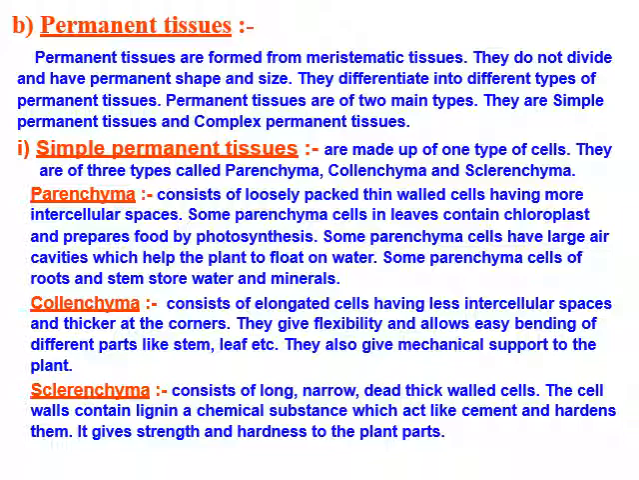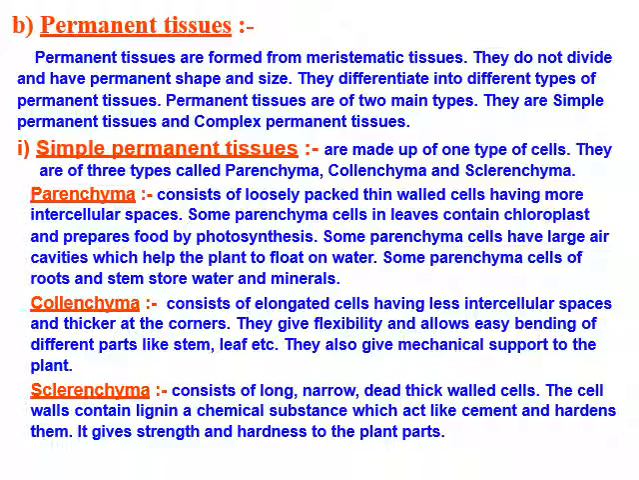Now let us go across the simple permanent tissue. Simple tissues are made up of one type of cells. There are three simple permanent tissues: parenchyma, collenchyma and sclerenchyma. First is parenchyma. Parenchyma is mostly present in the leaves, contains chloroplast and imparts green color to the leaves, and is mostly involved in preparation of food, or the photosynthesis process.